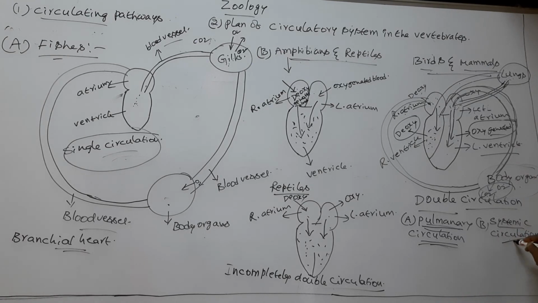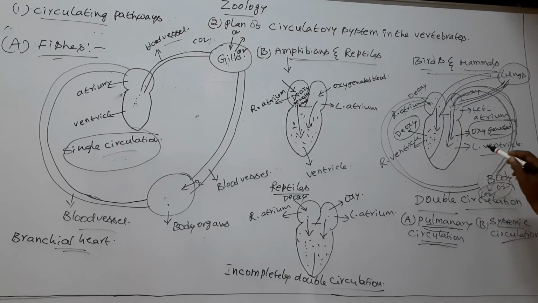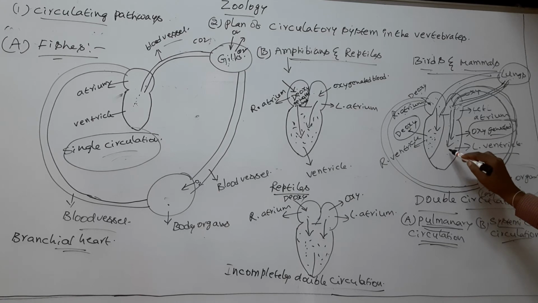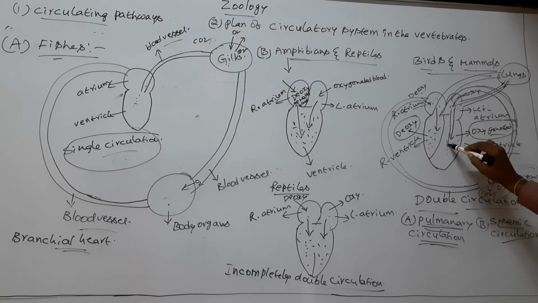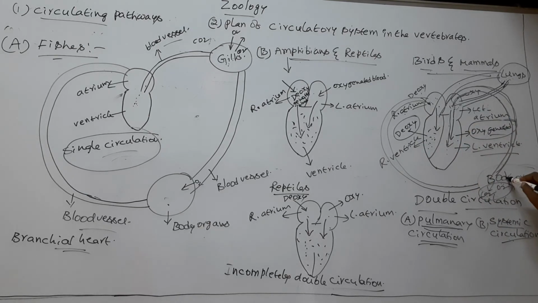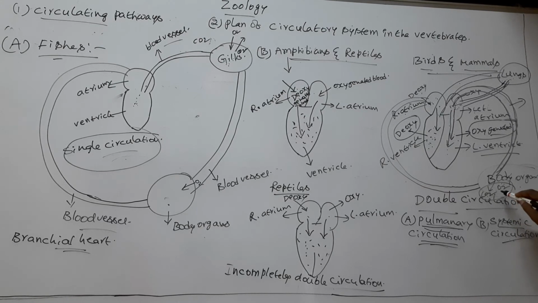The systemic circulation occurs between the heart and body organs. The left ventricle pumps its oxygenated blood to body organs through the systemic arch. In the body organs, gases are exchanged.